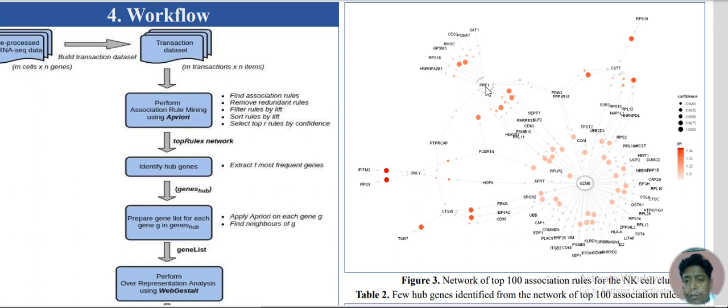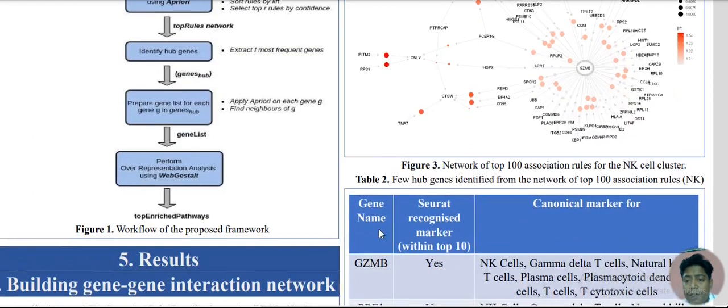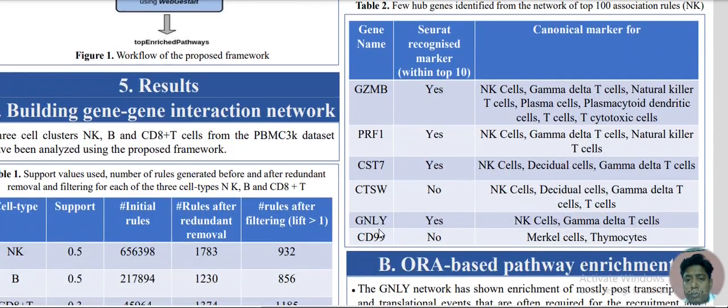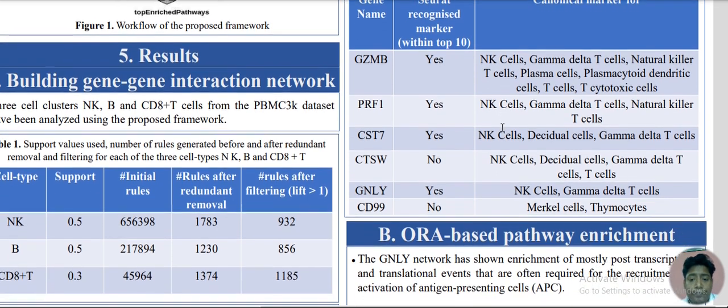We can see a hub for PRF1, again GNLY, CTSW, CST7. Finally, we have compared these regulatory hubs with those obtained by Seurat, and we have seen that most of the regulatory hubs identified by our method are also common with those obtained by Seurat, and these hubs also are canonical markers for different cell types as verified by the database.